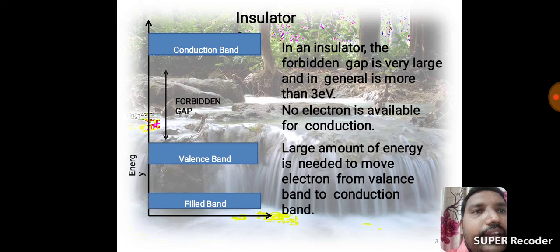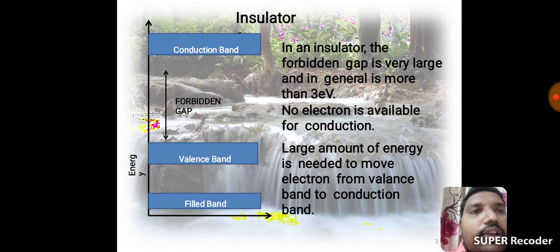Here in an insulator, the forbidden gap is very large, in general more than 3 electron volts. In between the valency band and conduction band, the forbidden gap is very large in insulator material, that is more than 3 electron volts.